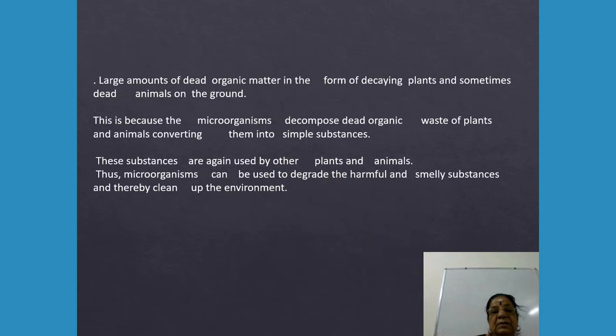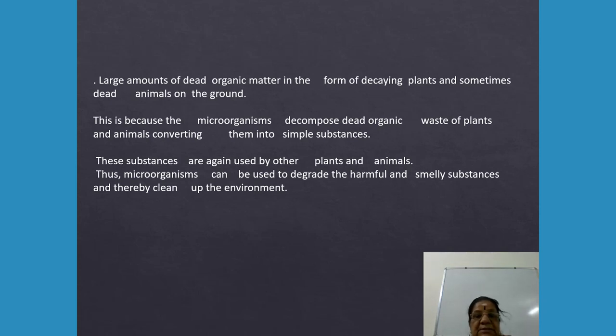The next one: large amounts of dead organic matter are in the form of decaying plants and sometimes dead animals on the ground. This is because the microorganisms decompose dead organic waste of plants and animals, converting them into simple substances.